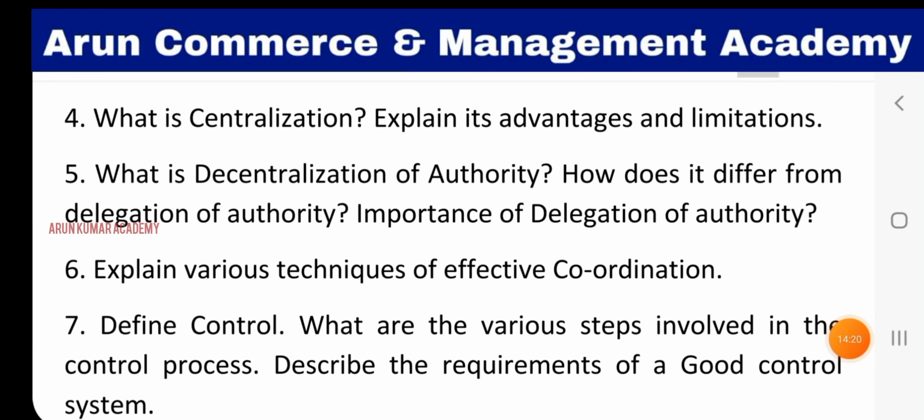Question number 4. What is centralization? Explain its advantages and limitations. What is the meaning of centralization? It is the power and authority lying in the hands of the top level management. It is called centralization. There are 5 to 6 advantages and 6 to 7 limitations, so please explain all the advantages as well as limitations.